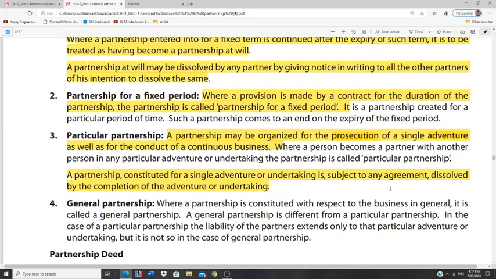They have decided to come into partnership only for the purpose of selling crackers. In this case, this partnership is called partnership for a single adventure. They will not venture into other kinds of business like selling cakes or pastries. They are only based on one aspect, and that is partnership for selling crackers.